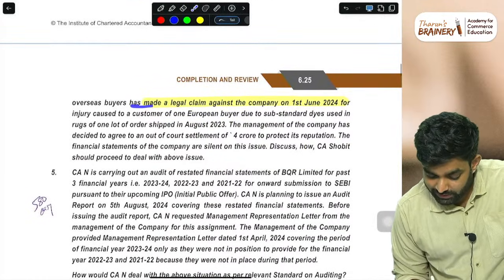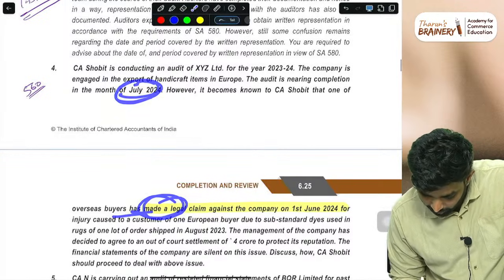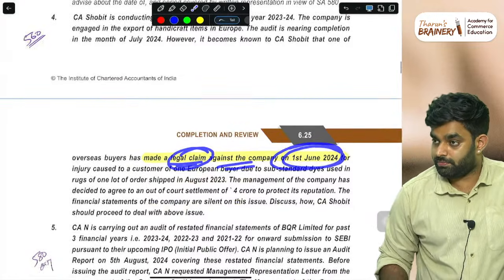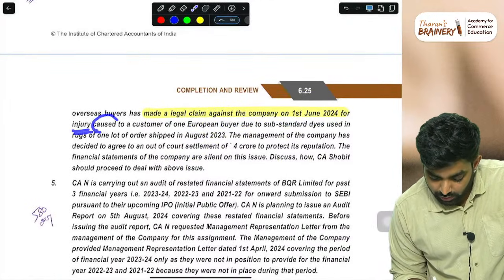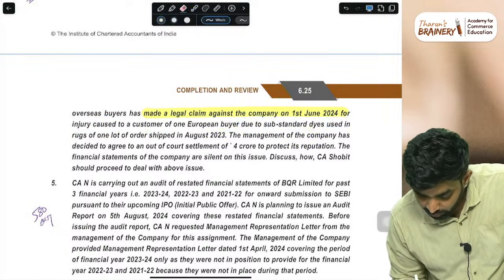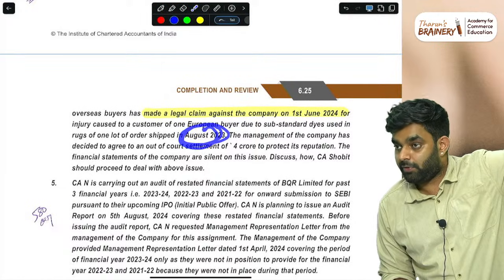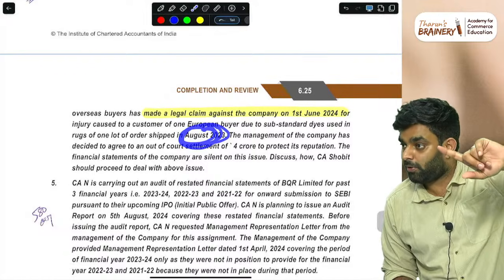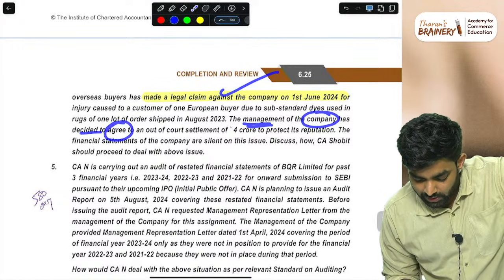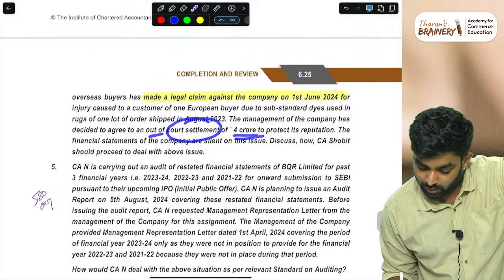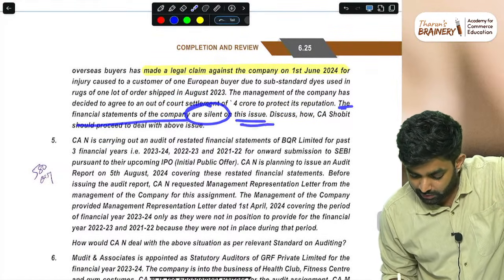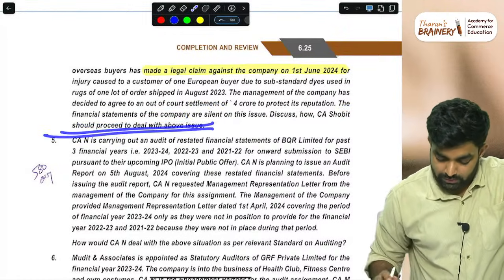He is hearing about this, that the buyer has made a claim against the company on 1st June for injury caused to a customer due to substandard dyes used in the rugs supplied in August. The condition was existing in August, and the auditor is becoming aware of the legal claim later. The management of the company has decided to agree to an out-of-court settlement of 4 crore to protect its reputation. Financial statements of the company are silent on this issue. Discuss how Shobit should proceed.